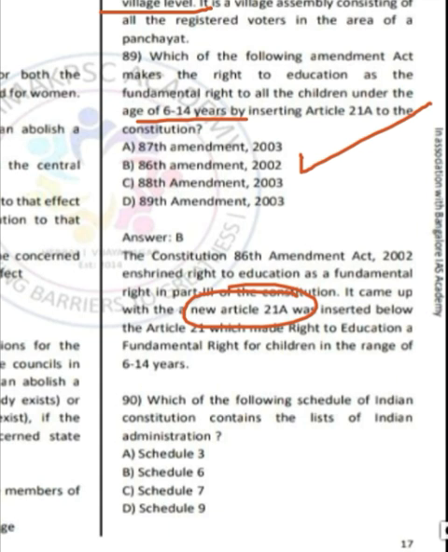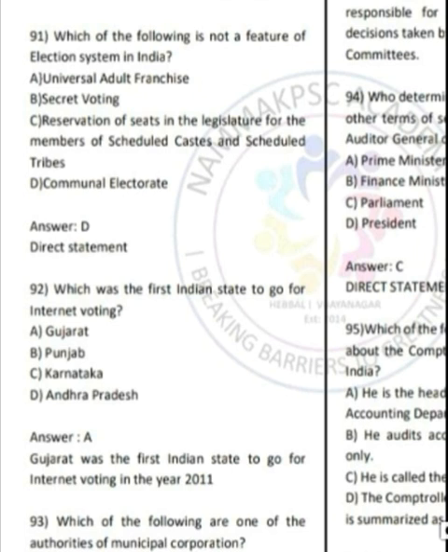Let us move on to question number 90. So it is asking which of the following schedule of Indian Constitution contains the list of Indian administration? Correct answer is option C, Schedule 7. A straightforward fact. Question number 91, which of the following is not a feature of election system in India? Correct answer is option D, communal electorate. We do not have communal electorate in India.